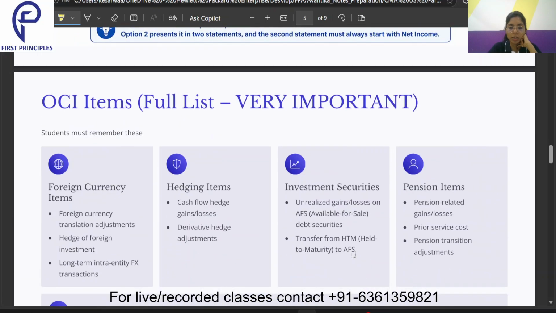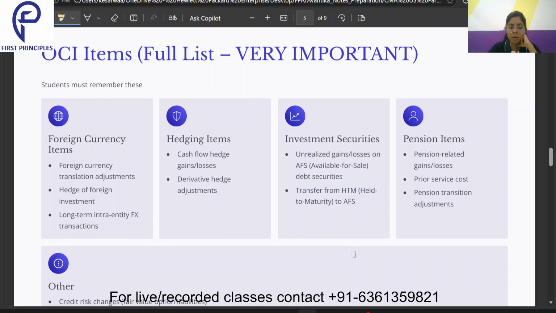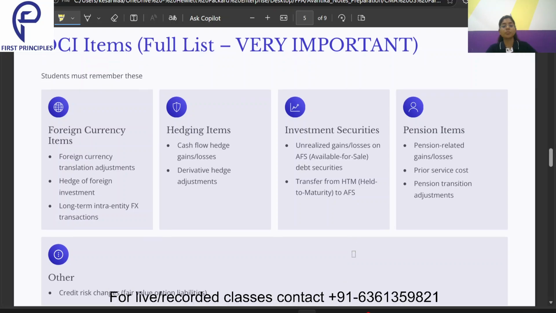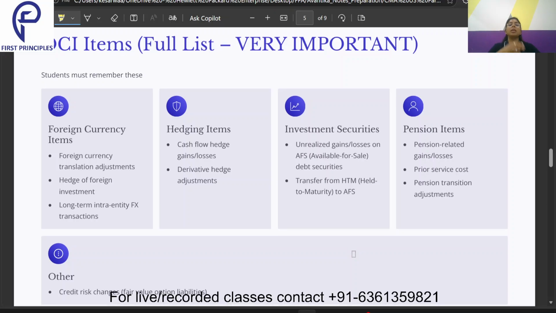Now again, this is a very important page. Now we will see what items are there in OCI, because up till now I have just been talking about OCI, other comprehensive income, but what actually constitutes other comprehensive income? What line items go under other comprehensive income?